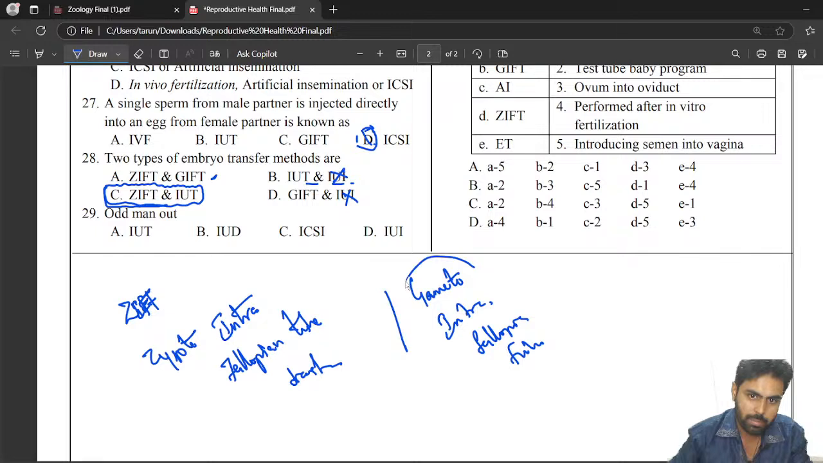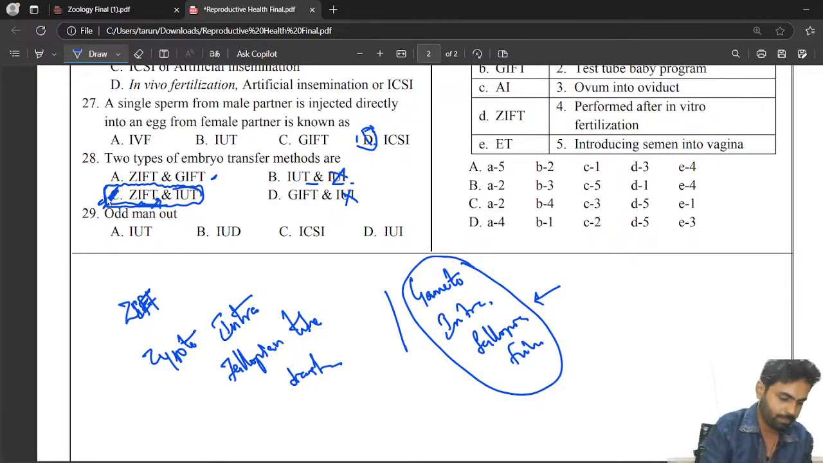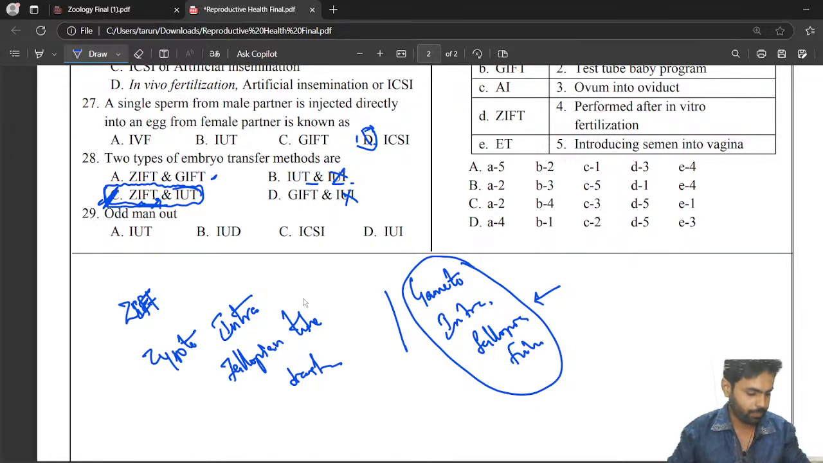Gamete intrafallopian tube transfer means we are transferring the gamete into the fallopian tube, so that is not embryo transfer. Embryo transfer can be ZIFT, zygote. Zygote means we are transferring the zygote itself, up to the 8 cell stage or embryo we can say. So this will be the correct answer. Yes, C should be the correct answer.